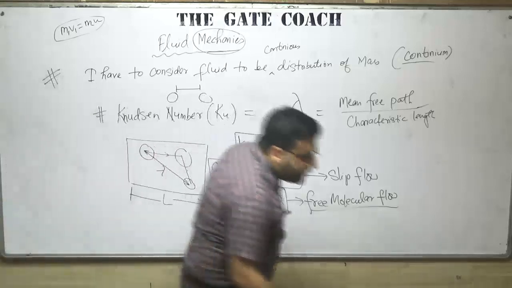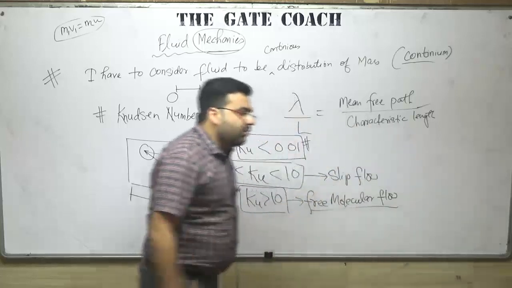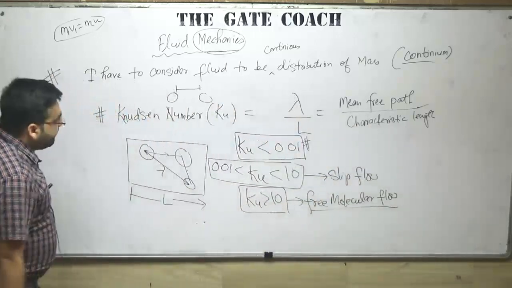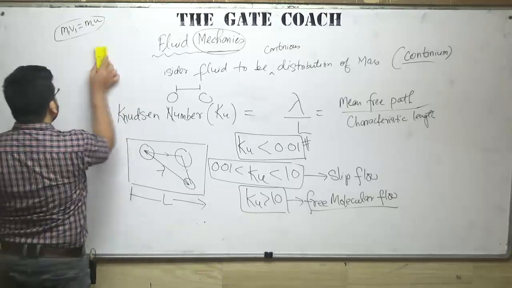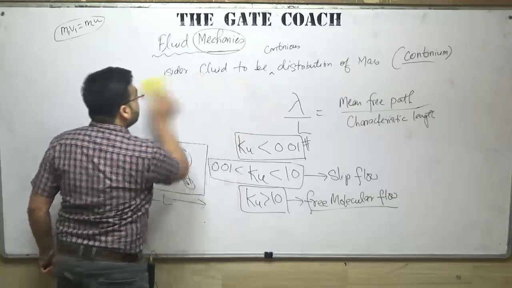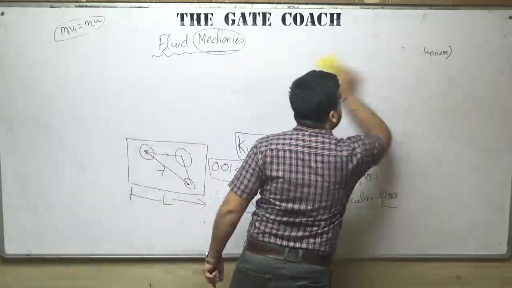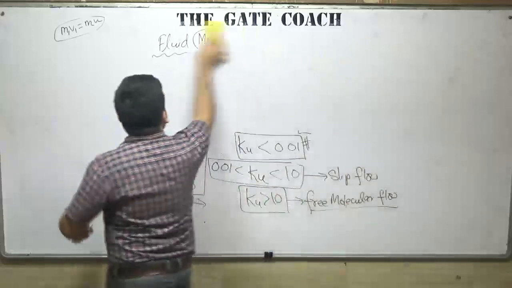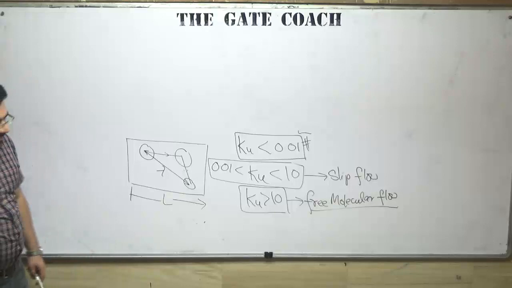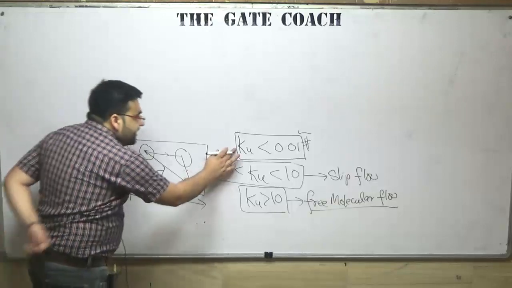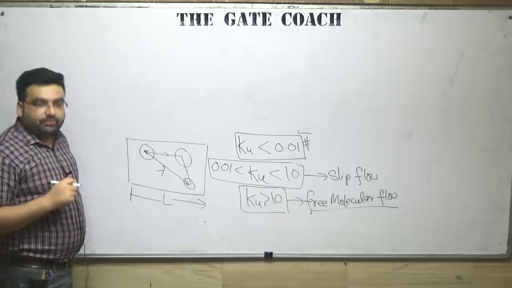Now let me go to question number 2. Sir, what is the slip and free molecular flow? Now let me tell you. When the Knudsen number is less than 0.01, we consider it a continuum.